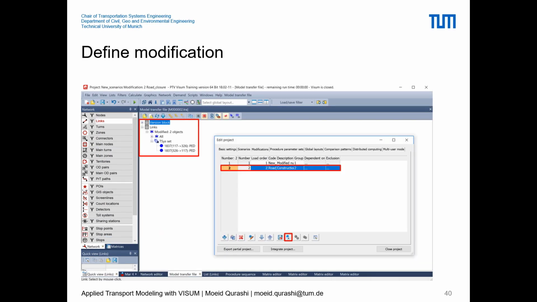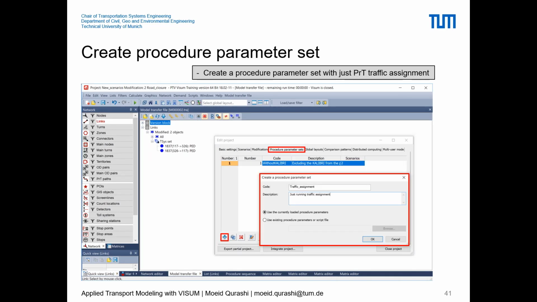And once we're able to do this, we can also visualize the modifications under the modification tab, selecting the modification and clicking on this I button to view the modifications. And here you can see inside the link we have this link only for pedestrians. So it's like a pedestrian link only now. And after defining the modifications, again we go to the same procedure sequence, procedure parameter sets.